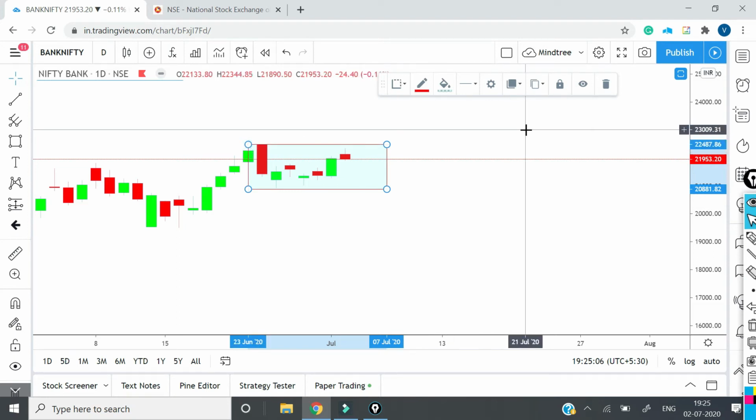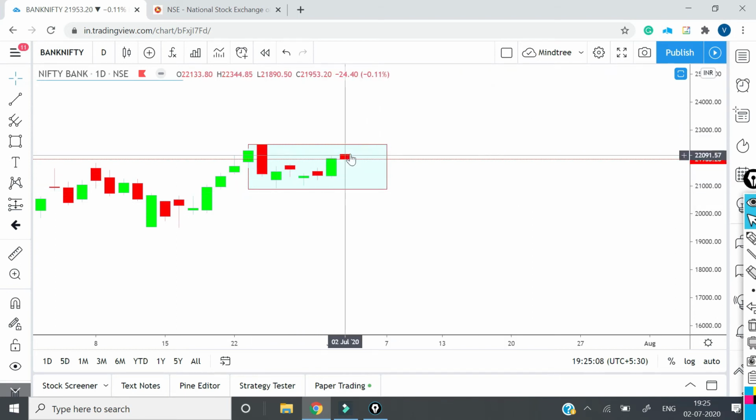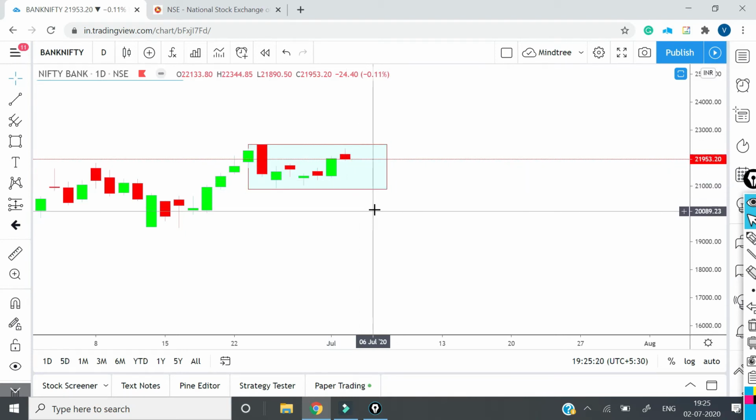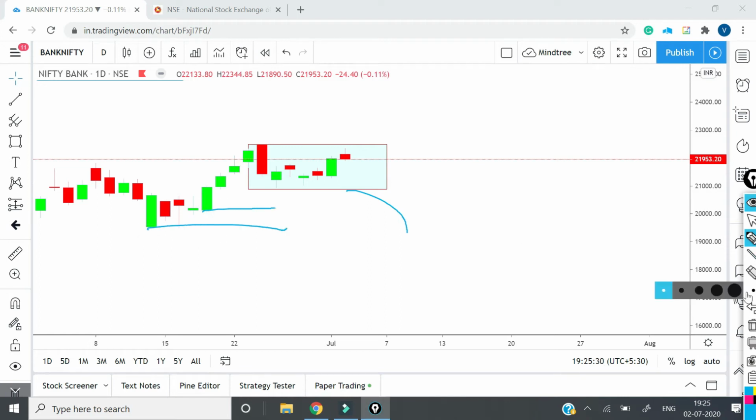So if it is coming back from here and a red candle is getting formed over here, we will sell for the target of this. If this particular range is broken, then obviously we will go for a sell, and these levels will be our targets.